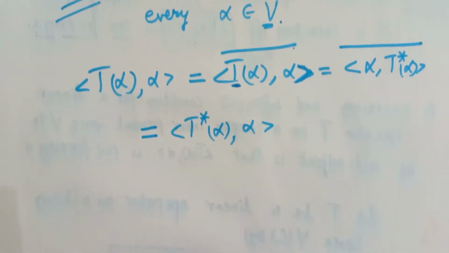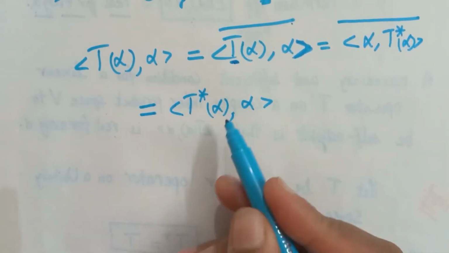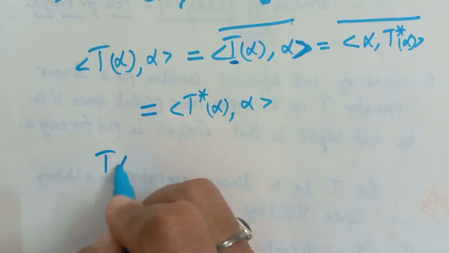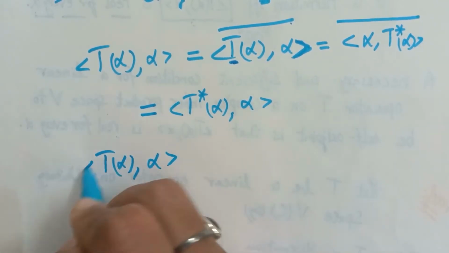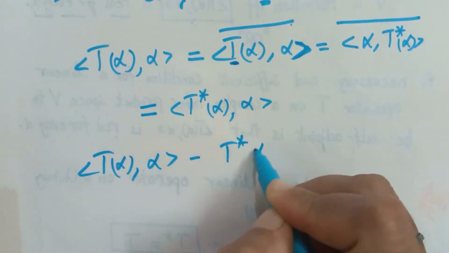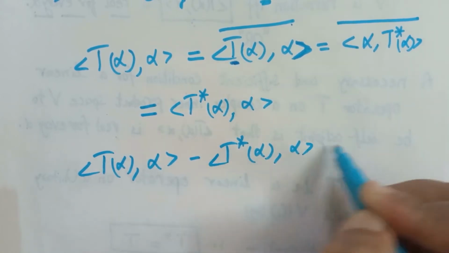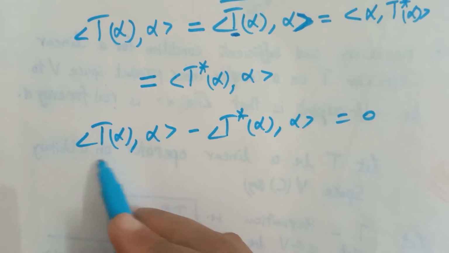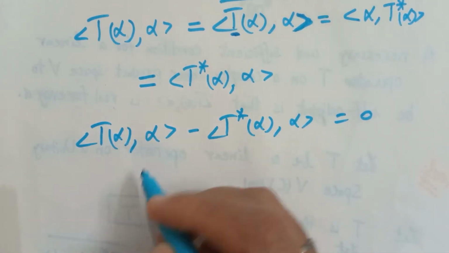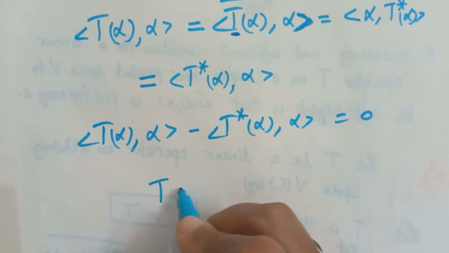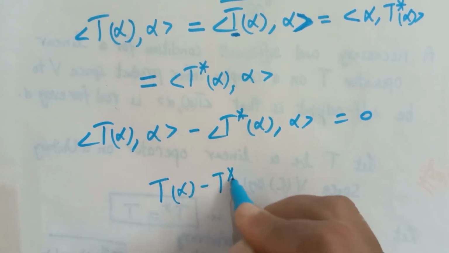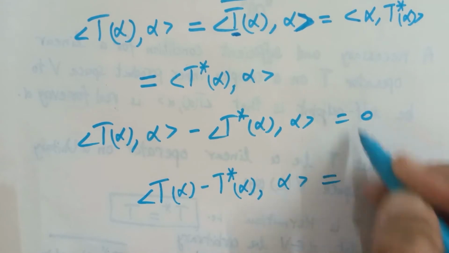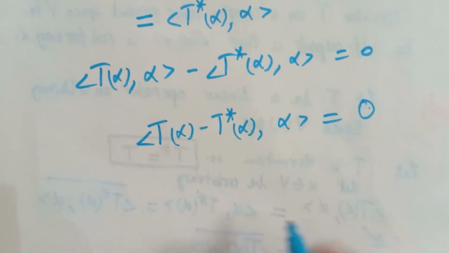Now shifting this to the left hand side, we obtain this. By the property of inner products, this can be written as the inner product of T of alpha minus T star of alpha with alpha, and this was already 0.